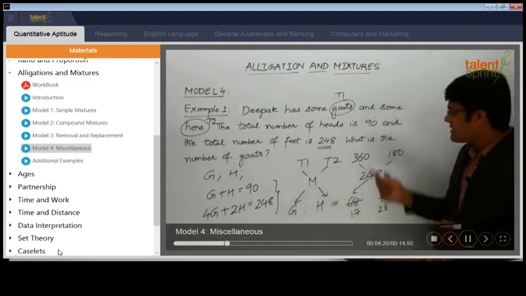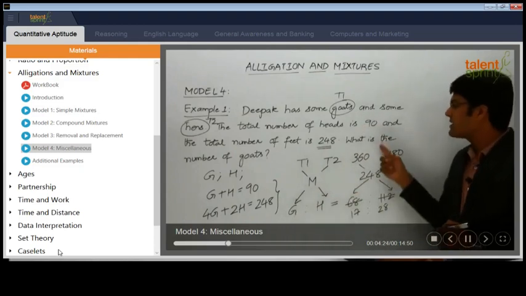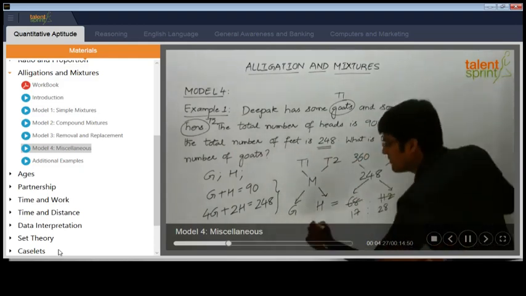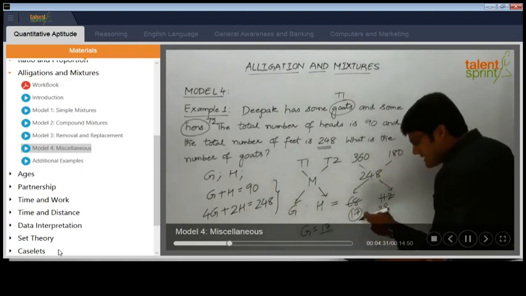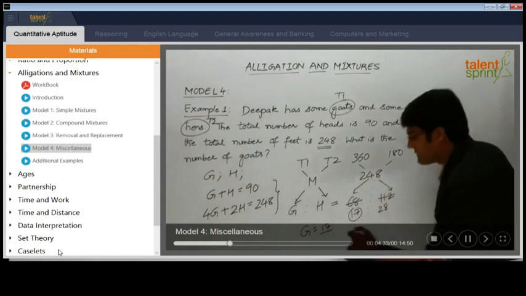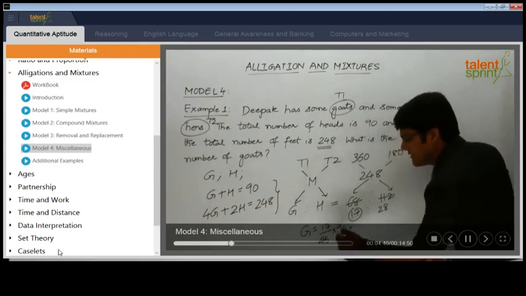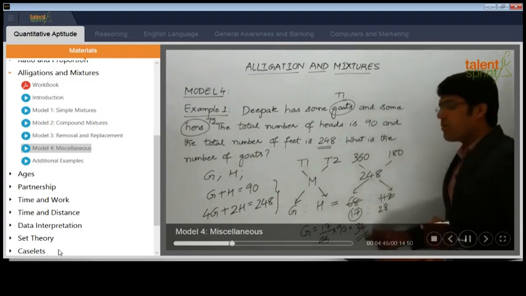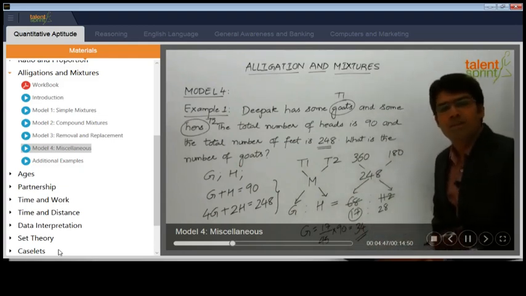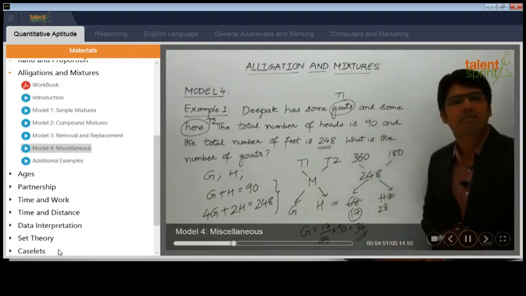Now we can use this ratio 17 is to 28 with respect to 90 to find out the number of goats. The final question here is, what is the number of goats? So the number of goats G will be equal to 17 parts out of total 17 plus 28, 45. So 17 by 45 into the total number of animals, 90. So 17 by 45 into 90, 45 goes 2 times, 2 into 17 is 34. So we can say the number of goats will be equal to 34 and the remaining will be hens. 90 minus 34, 56 will be the number of hens.